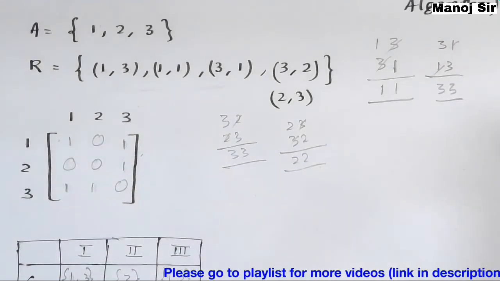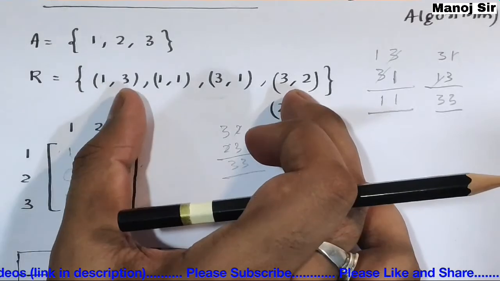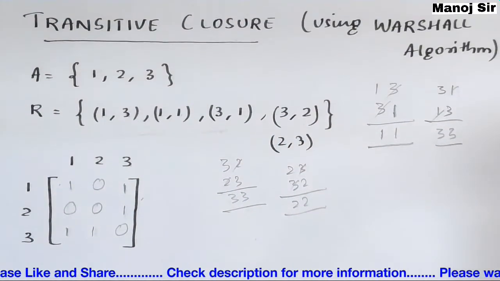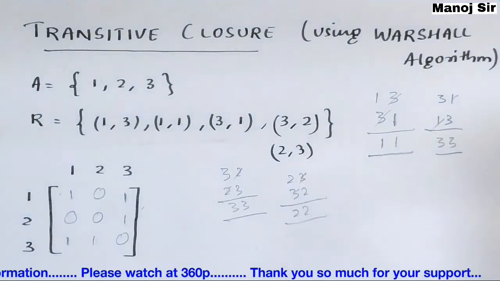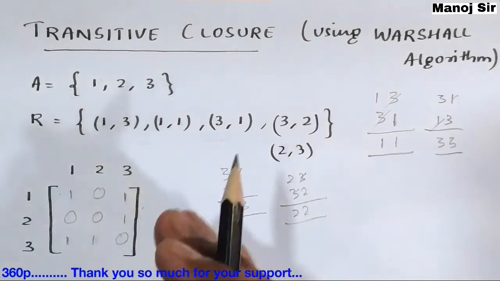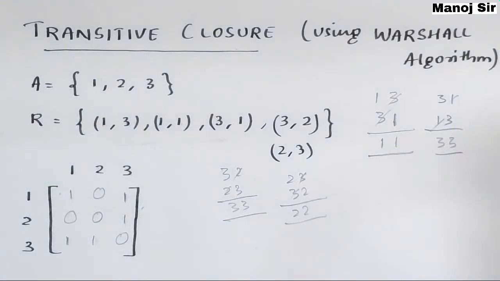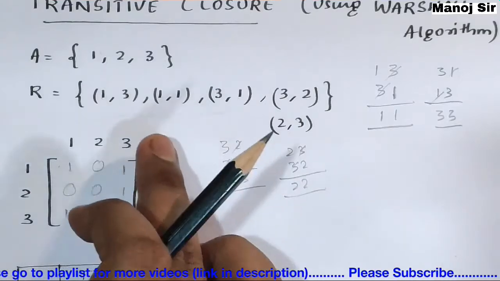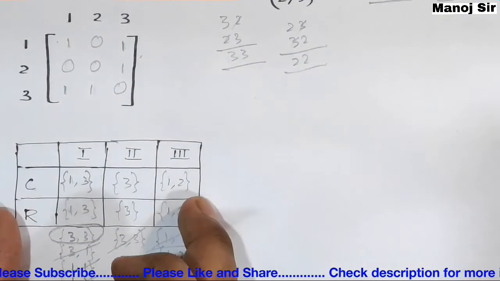If you simply add those pairs with this relation, then that could be my transitive relation. But it is not mandatory that after using Warshall's algorithm once you will get a transitive relation, because we need to check further whether the relation is transitive or not. How? Simply add these elements with this relation, then we will prepare a new matrix.